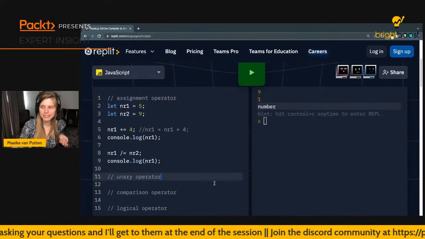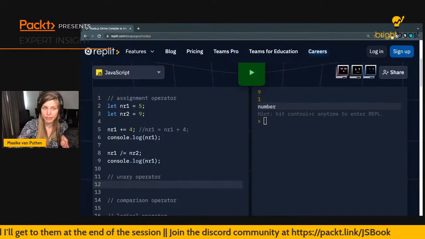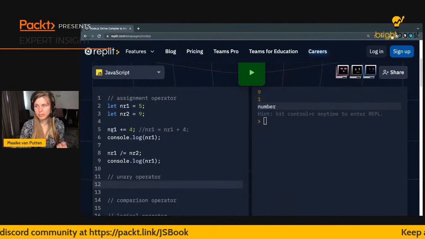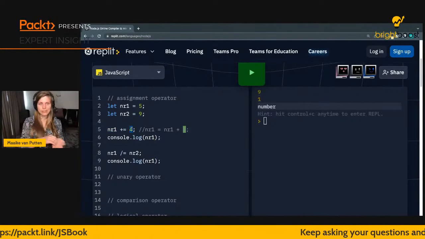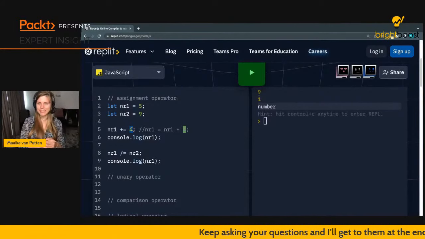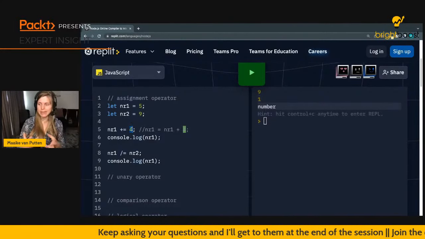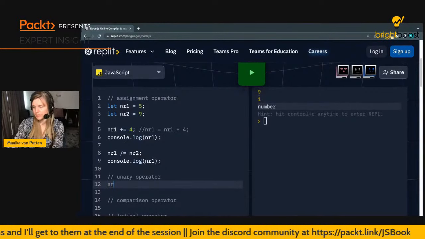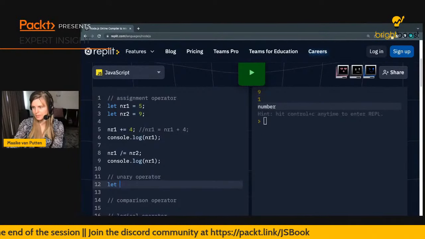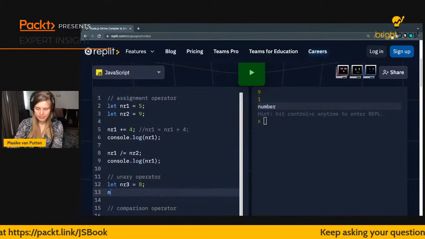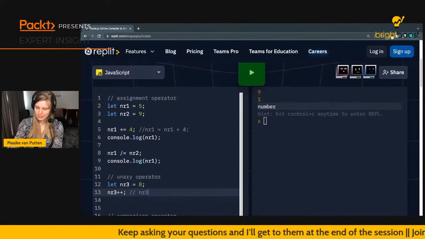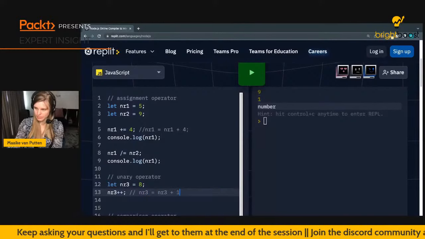So the unary operator. Actually, we've seen binary operators so far because you needed two operands in order to do the operation. Even here you needed two operands: the number 1 and the 4. The unary operator only requires one operand, and it does something very simple, just adding 1 to it. So let's go for number 3 here. Let number 3, and then I'm going to assign 8 to it. Then I'm going to say number 3 plus plus. And this is actually the same as number 3 equals number 3 plus 1.